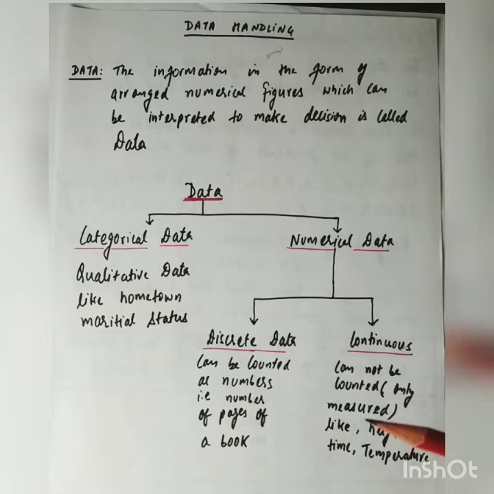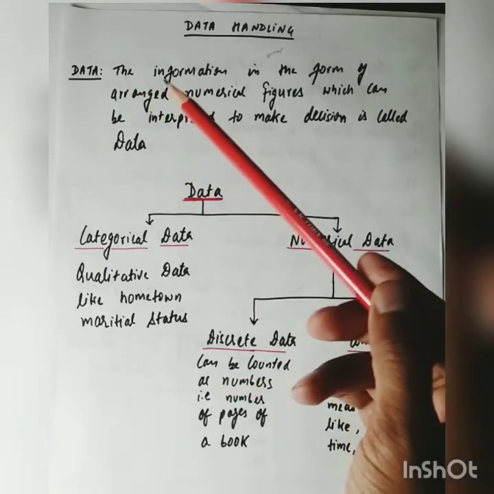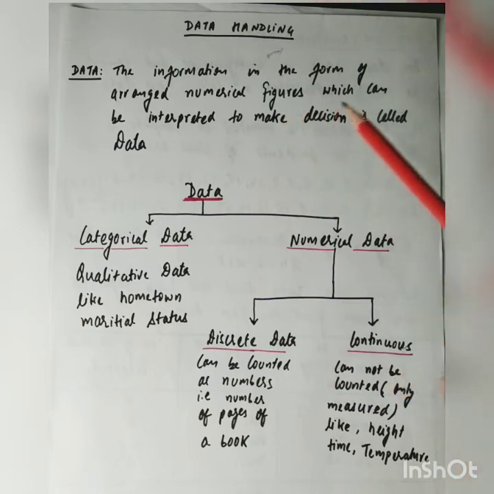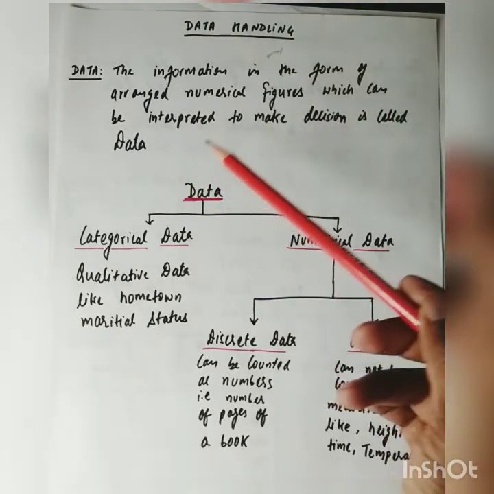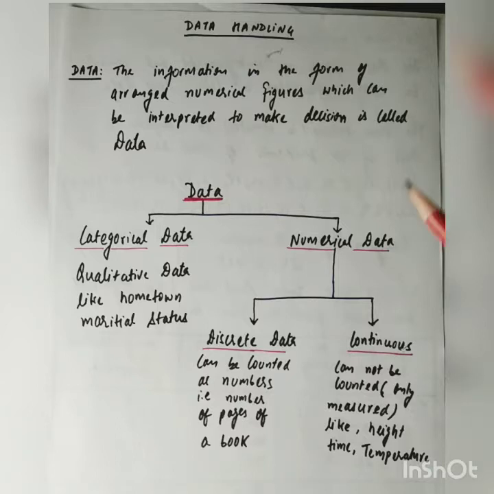So let us continue our studies with the topic data handling. First topic is data. The information in the form of arranged numerical figures which can be interpreted to make decisions is called data. That means a collection of numerical figures from which we can extract some information is called data.